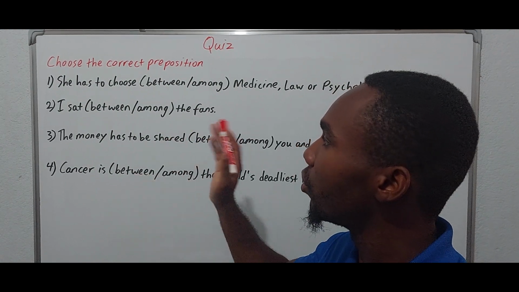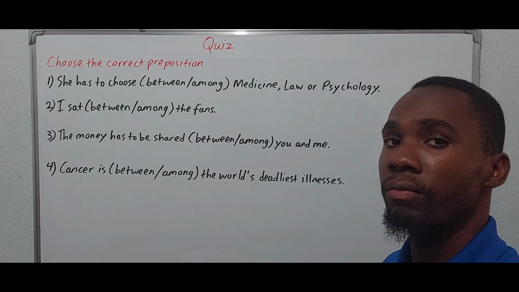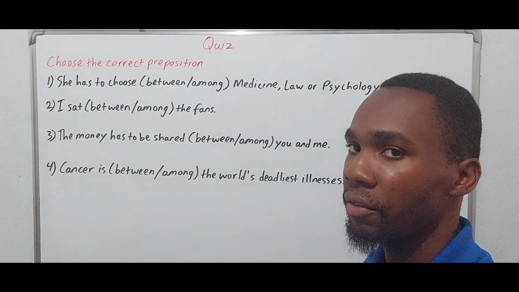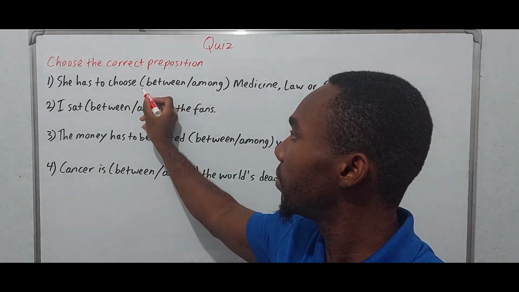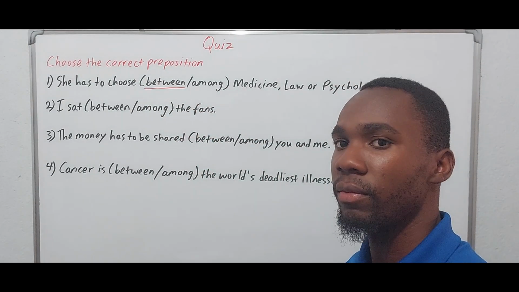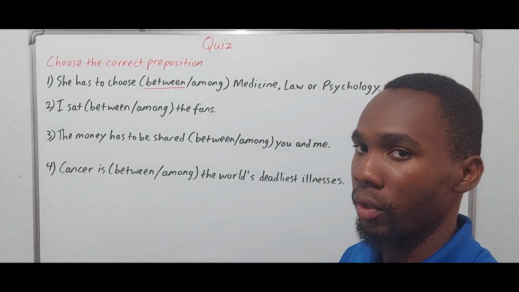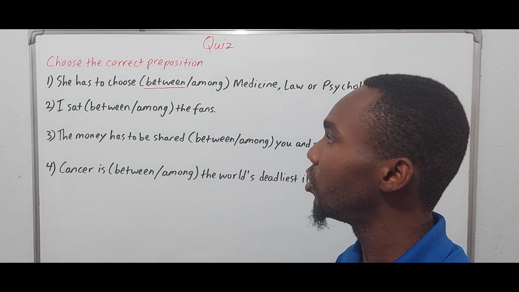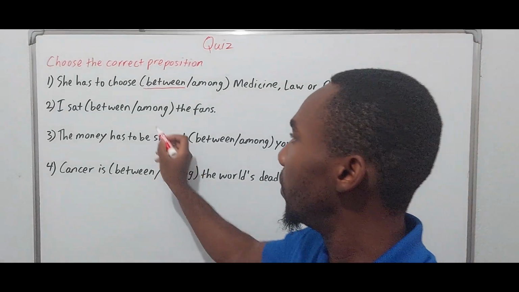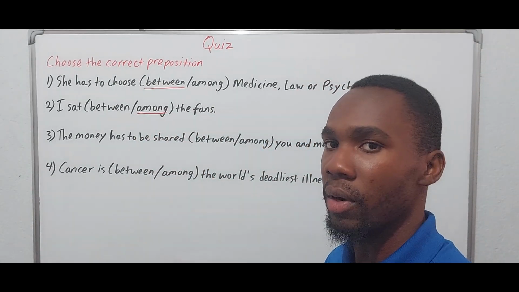1. She has to choose between or among medicine, law, or psychology. So we have 3 entities that have clearly been identified, so we need between. Even though there are 3 entities, we need between because they have been identified and they're separate. 2. I sat between or among the fans. Among, because the fans would be seen as a collective. So we would use among there.